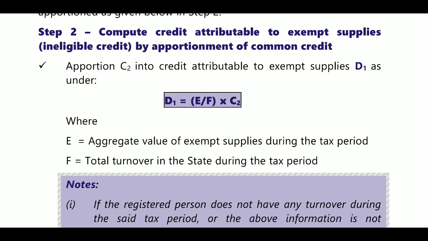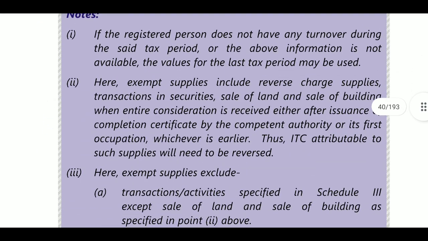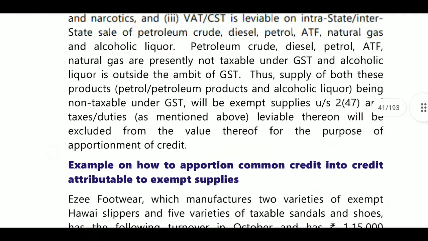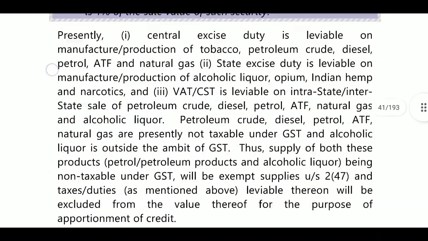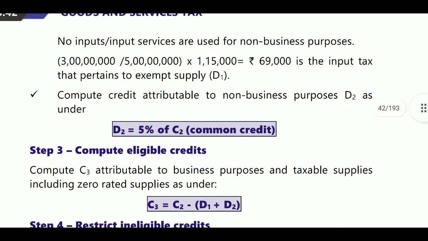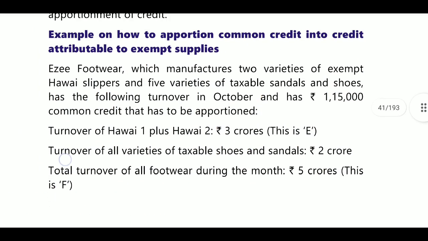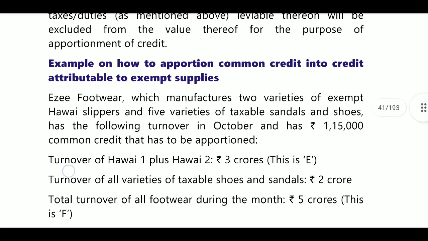What is meant by C2? That is the common credit after the credit exclusively for taxable supplies was removed. Next, here we will get D1 related to exempted supplies, and we will also deduct D2. D2 is non-business purposes. What is D2? Easy footwears. How to apportion common credit into credit attributable to exempted supplies.